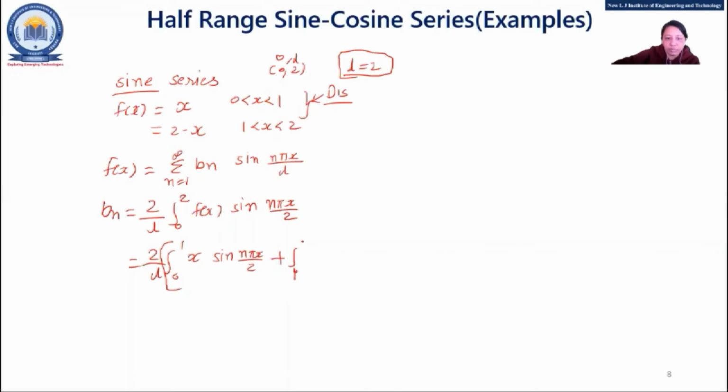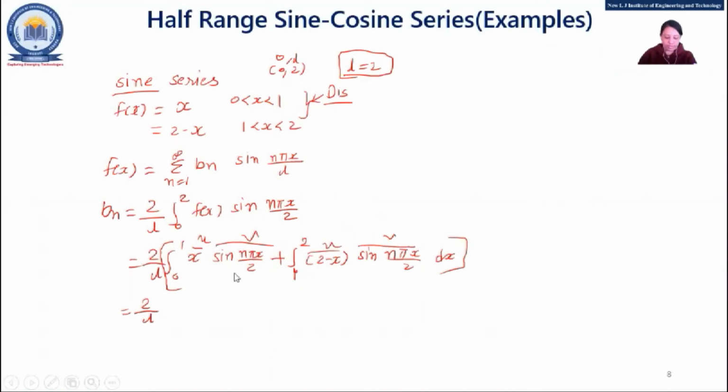Again, 1 to 2. Fine. f(x) I'll write directly, f(x) is 2 minus x, and sine n pi x by 2, dx. Quickly solve it. Okay, 2 by L. Now do the integration separately. Here x sine n pi x by 2, and here also 2 minus x, right? So now there will be the concept of u and v. This is your u, this is your v. Fine. So write it down in that way.